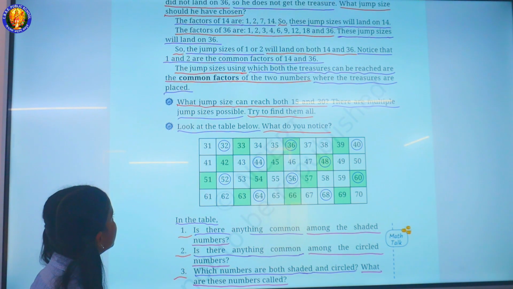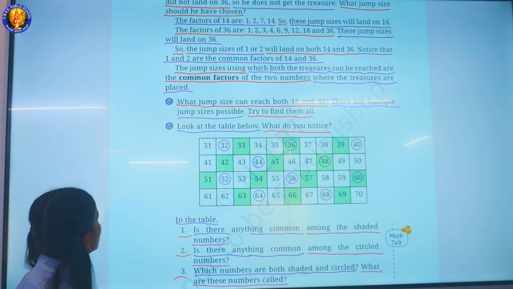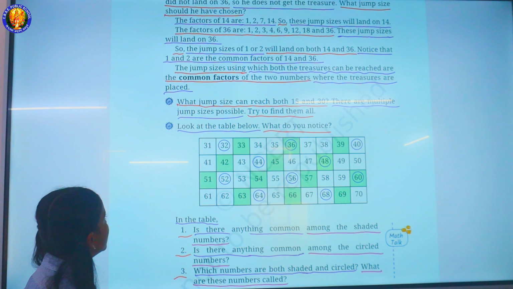These jump sizes will land on 36. So, the jump sizes of 1 or 2 will land on both 14 and 36. Notice that 1 and 2 are the common factors of 14 and 36.